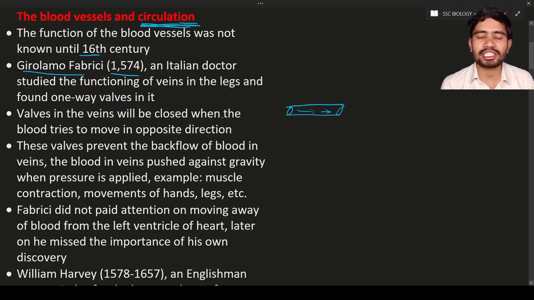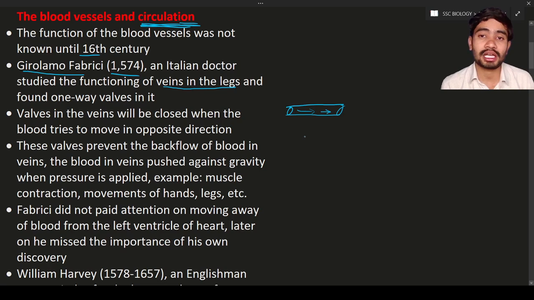He studied the functioning of the veins. He studied how the veins function in the legs and hands, everything, and he found how they work. He found the veins in the legs. What is meant by vein? Vein is nothing but a blood vessel.